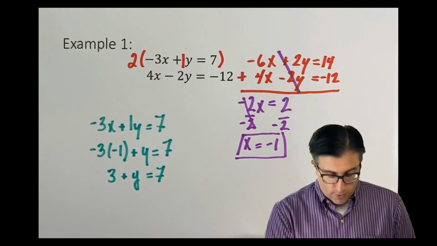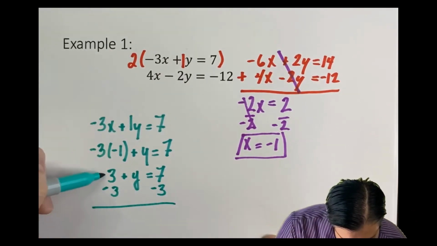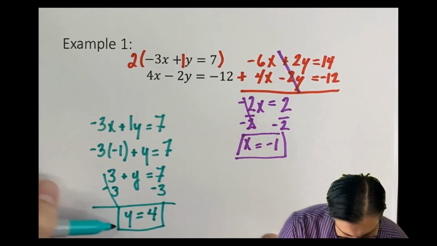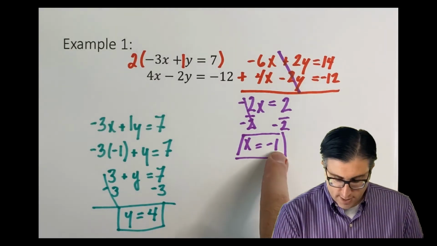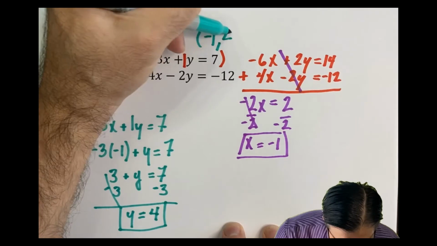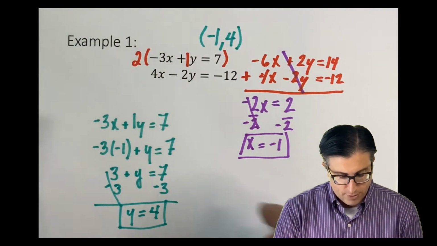We're at a one-step equation. We just need to subtract 3 from both sides. And I find out that y equals 7 minus 3, which is 4. So the coordinate where those 2 points will cross is negative 1, comma 4. Negative 1, comma 4. That's the solution to example number 1.